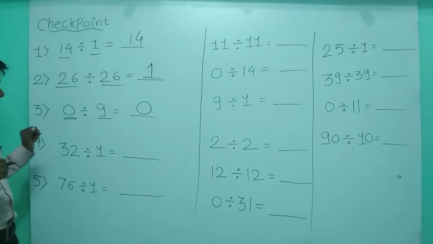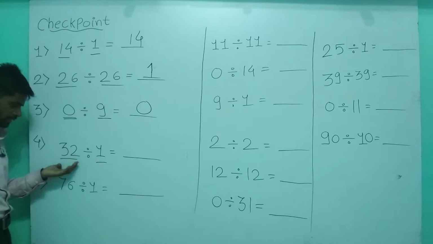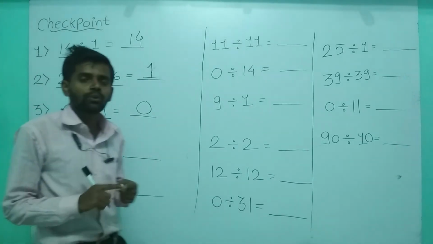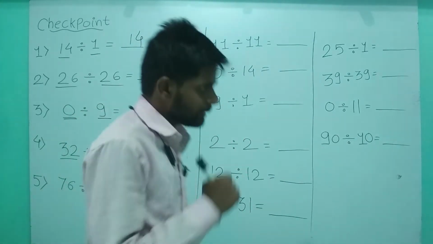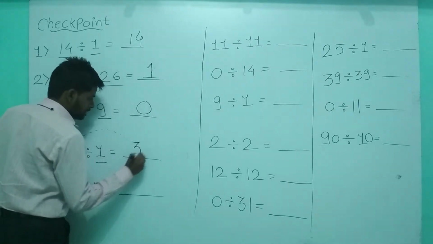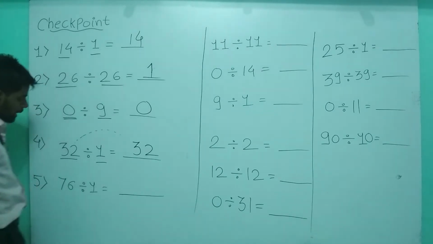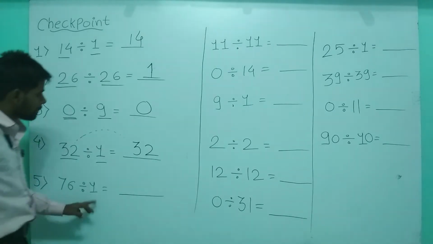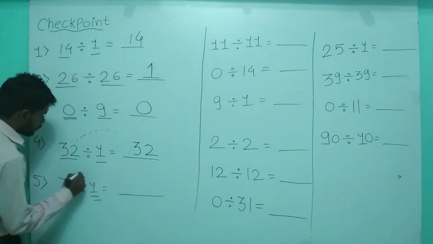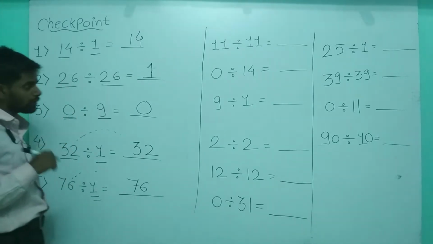Now in this case, 32 divided by 1. In this question, 32 is the dividend and 1 is the divisor. So if you are dividing any number by 1, the quotient is the number itself, 32. Here 76 divided by 1, that means you are dividing the number by 1. And if the divisor is 1, the quotient is the number itself. So we will write 76 as it is as a quotient.